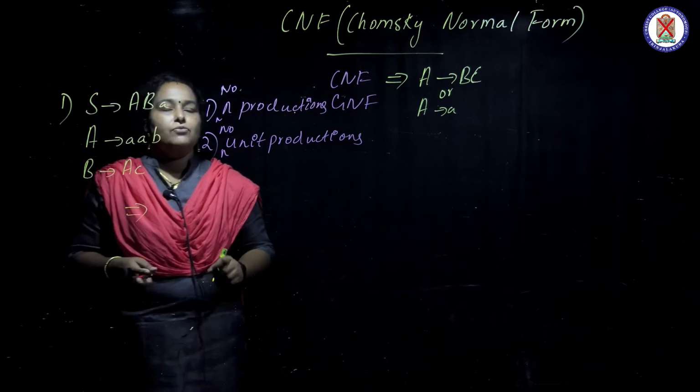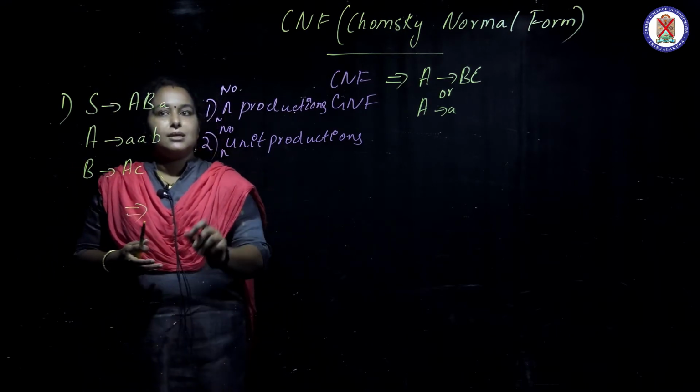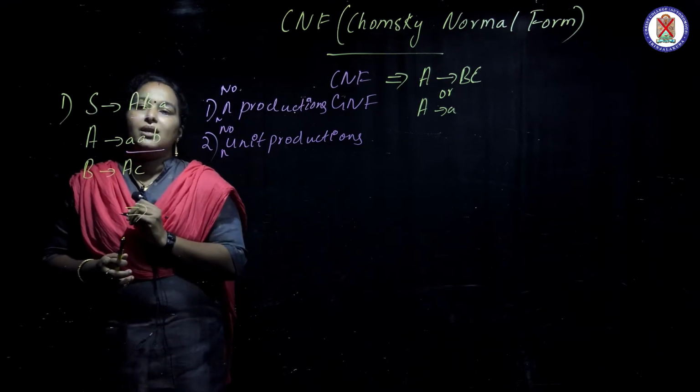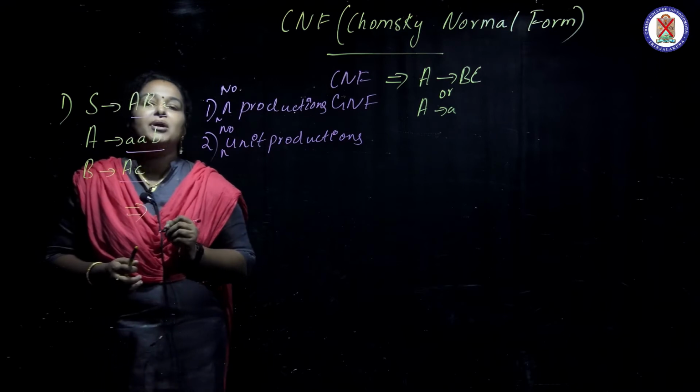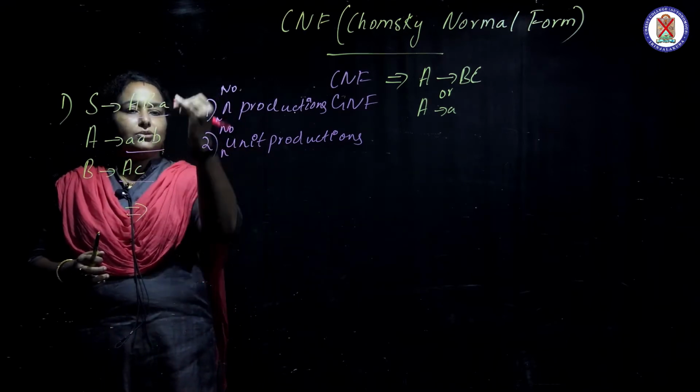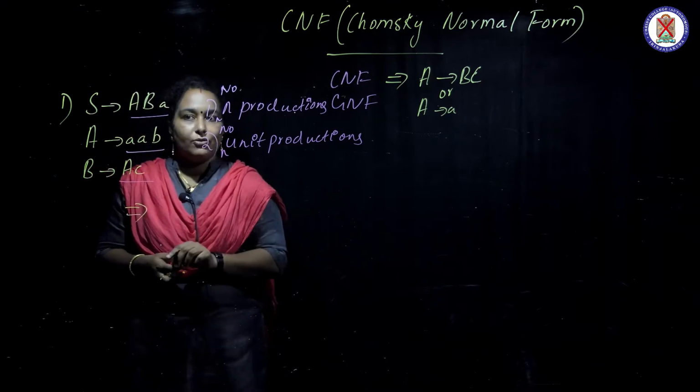Look at which grammars are violating this condition. This one is violating the condition, this one too, and this one also. So we are lucky to have three grammars violating our condition.